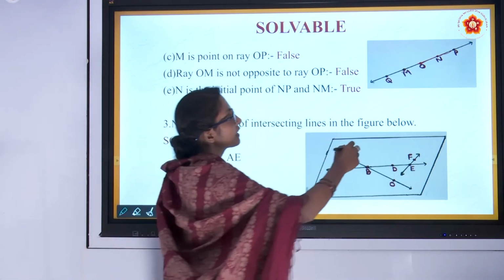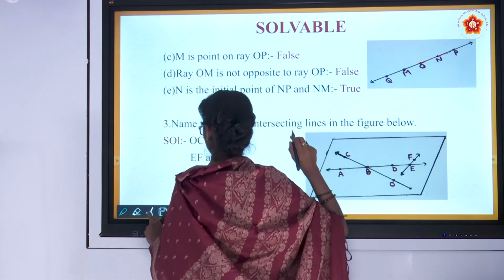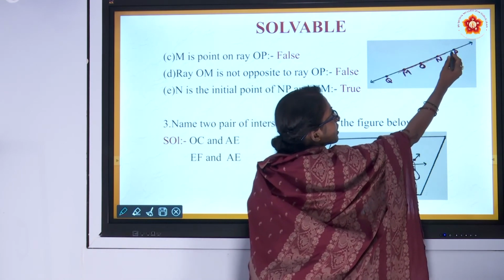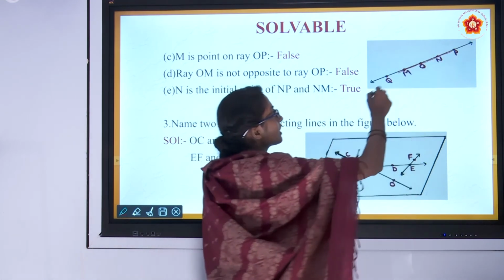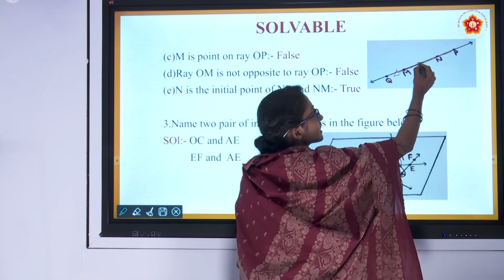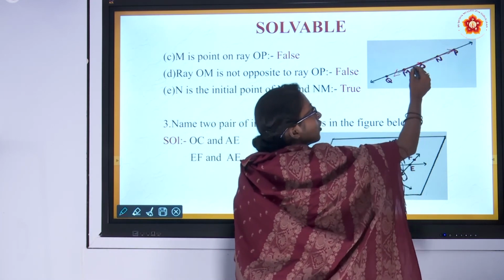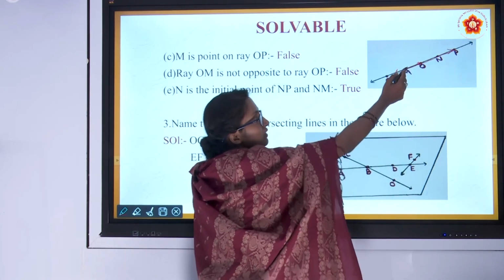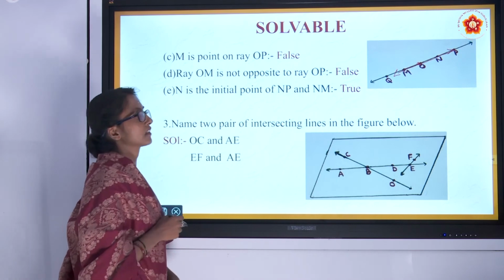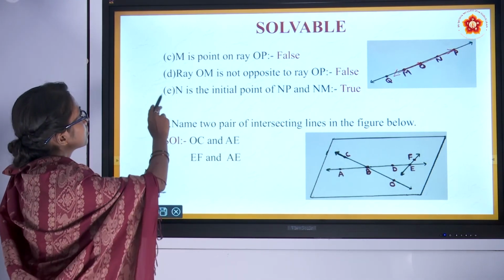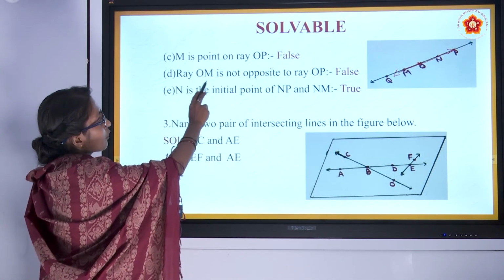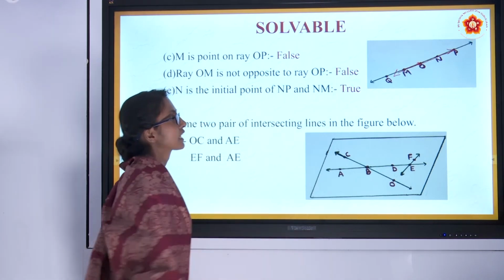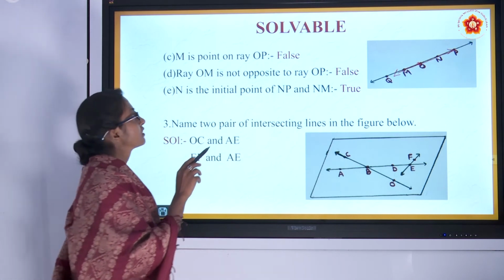Ray OM is not opposite ray to OP. OM and OP both are rays and they are opposite to each other. The starting point of ray OP and ray OM is O, but they are opposite to each other. But the statement says ray OM is not opposite to ray OP. So it is false. Actually they are opposite.